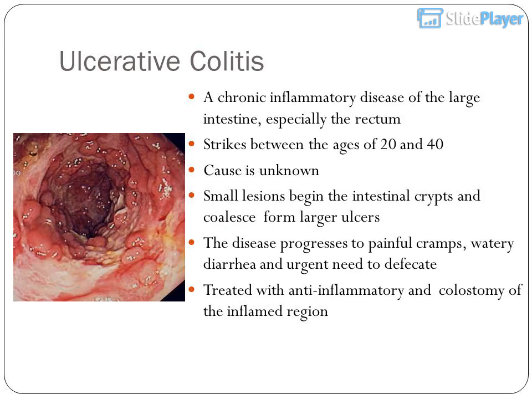Ulcerative colitis is a chronic inflammatory disease of the large intestine, especially the rectum. It strikes between the ages of 20 and 40. The cause is unknown. Small lesions begin in the intestinal crypts and coalesce to form larger ulcers. The disease progresses to painful cramps, watery diarrhea, and urgent need to defecate. It is treated with anti-inflammatory drugs and colostomy of the inflamed region.